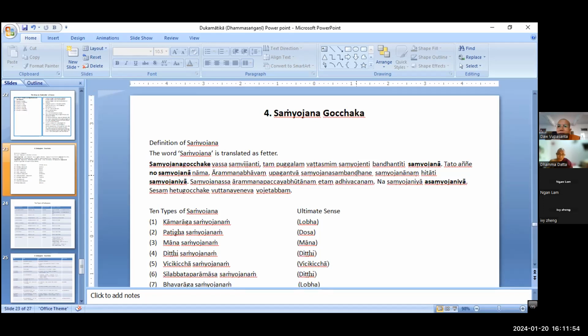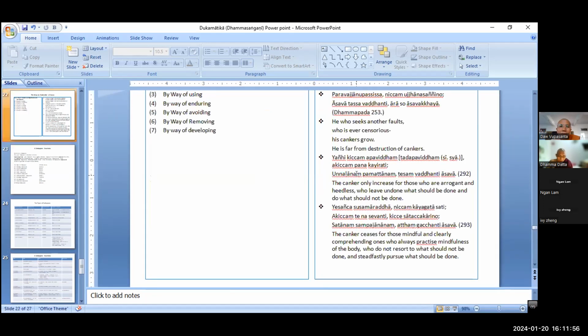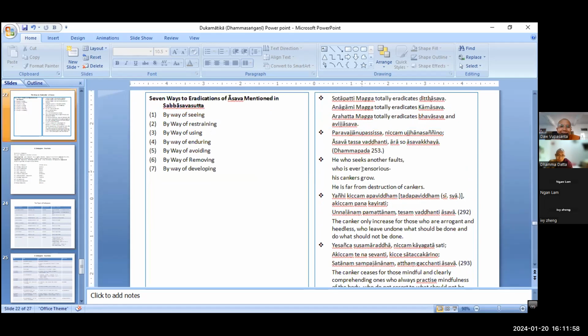I'm not so interested in the Sabbasava Sutta. My reason to ask this question is the Asava Gocchaka. In Asava Gocchaka, there are 4 Asava: Kamasava, Bhavasava, Ditthasava, and Avijjasava.